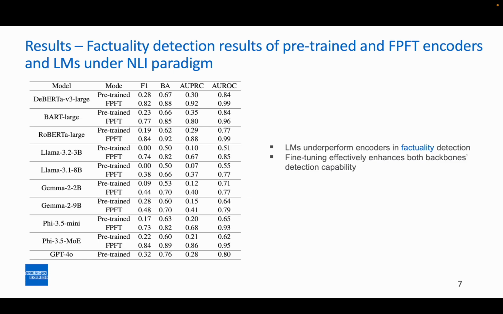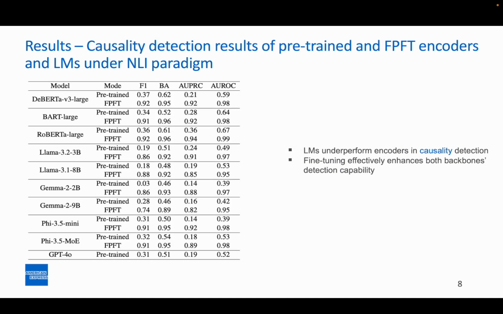This page lists out factuality detection results of pre-trained and FPFT encoders and LMs under the NLI paradigm. We can see that fine-tuning enhances both encoder models' and LMs' ability to detect factuality issues. We can also see that LMs underperform compared to encoders in factuality issue detection. For example, FPFT DeBERTa v3 large has AUPRC 0.92 while the best one across LMs is only Phi-3.5 MoE at 0.86.